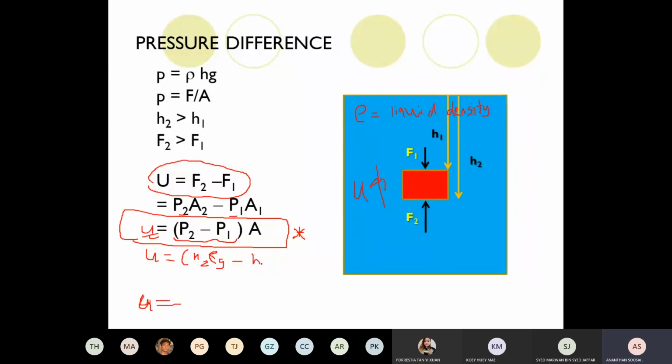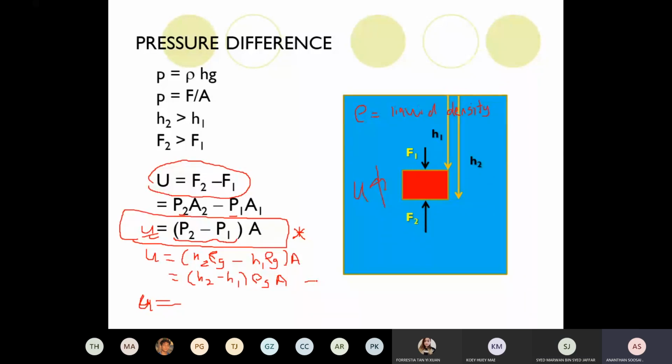Pressure 1 is H1 rho g. Times A. So H2 minus H1, we leave it like this. Rho g, we take it out.